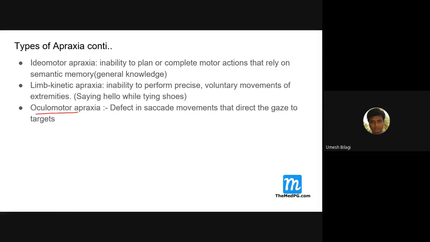The oculomotor apraxia, defect in saccadic movements. What do you mean by saccadic movements? Saccadic are fast fixing. If some object is moving, suddenly you can fix your eyeballs on that. Sudden fast moving of the eyeballs to fix on the moving object.